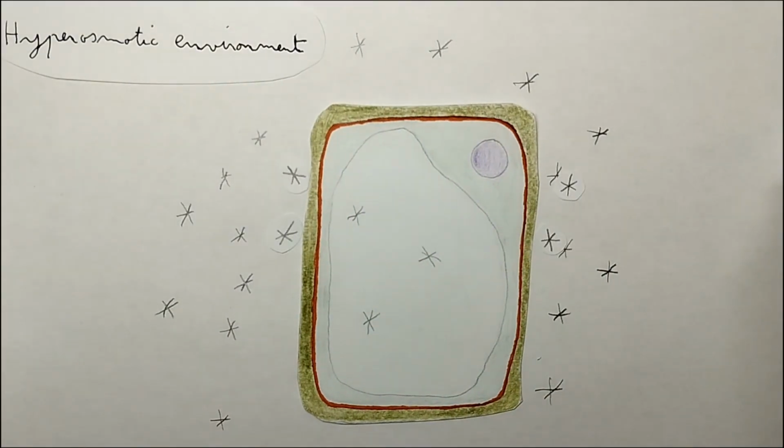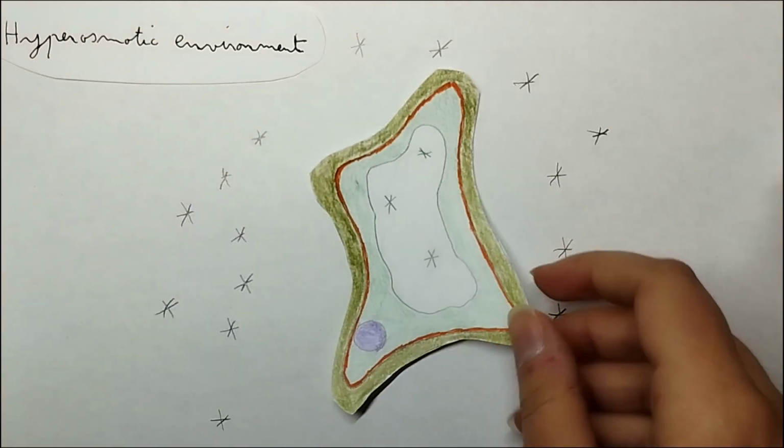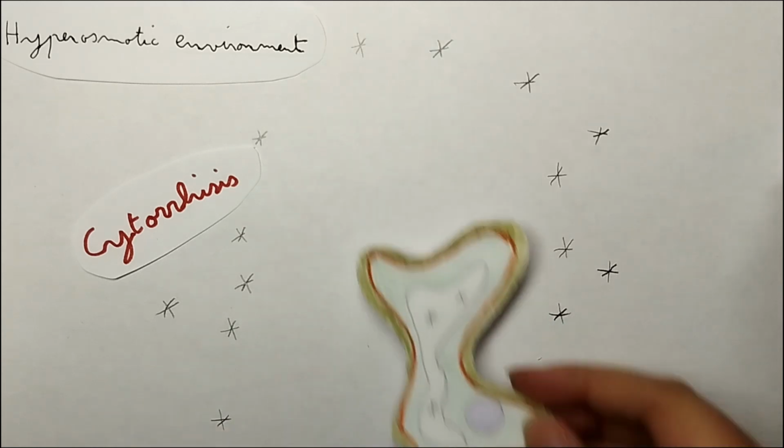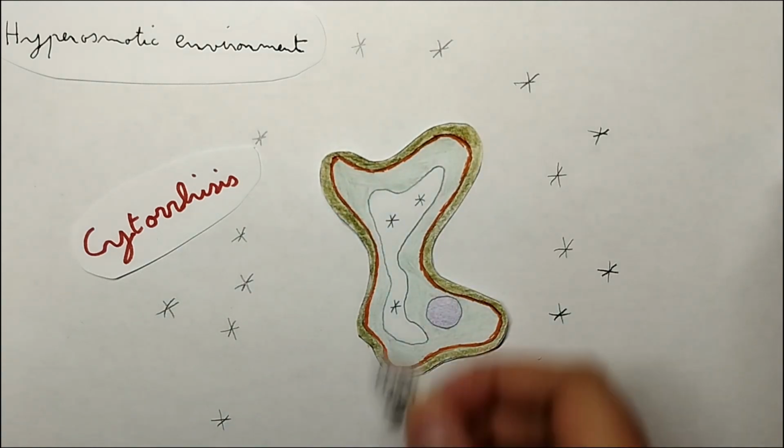However, most of the time the solute outside the cell cannot pass the cell wall, so the whole cell will contract. This is called cytolysis. But if the osmotic pressure becomes such that the turgor pressure is negative, the cell can also end up dying.